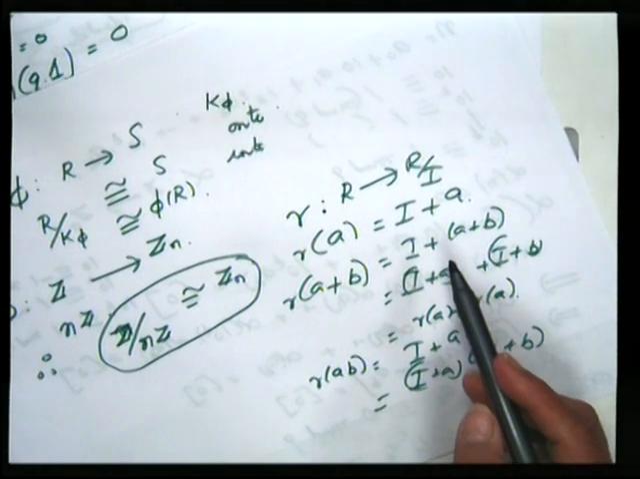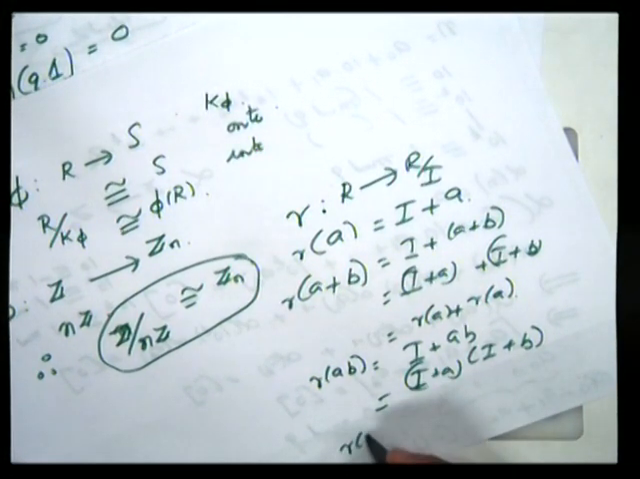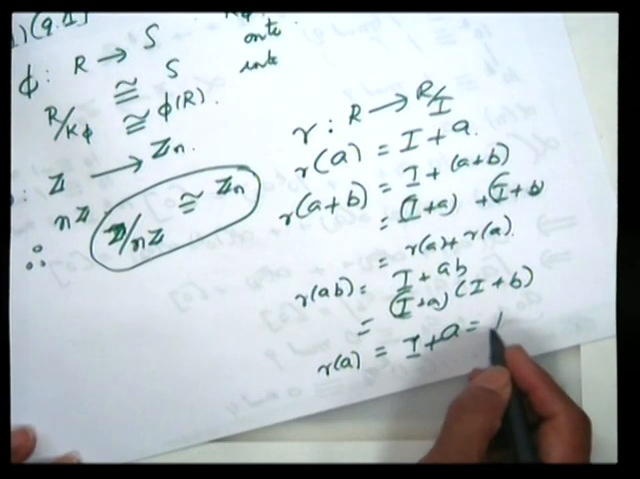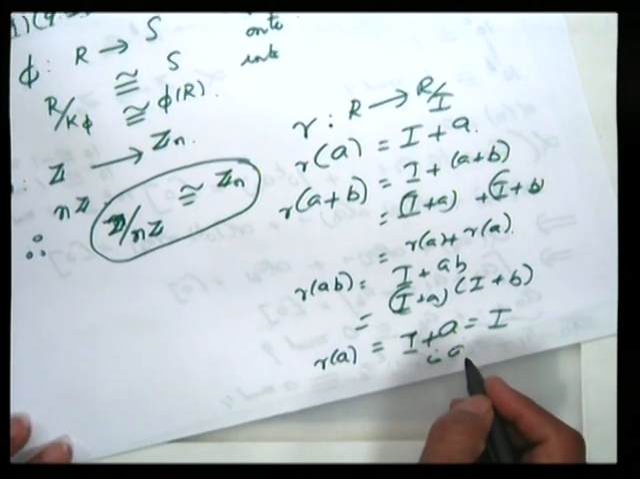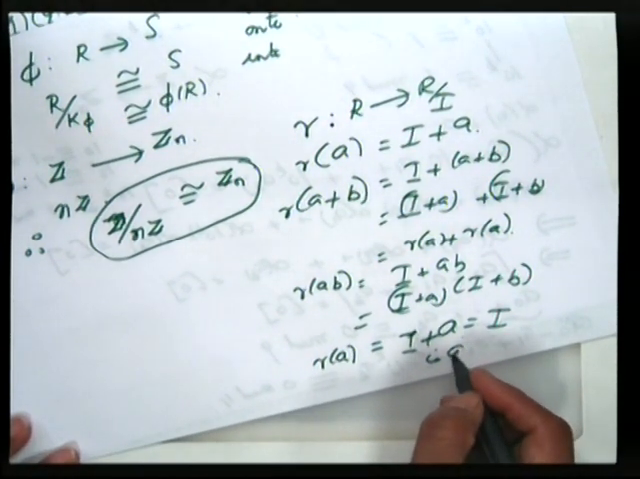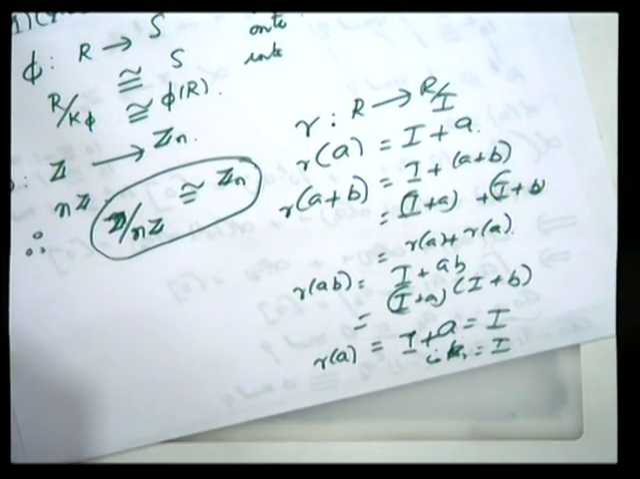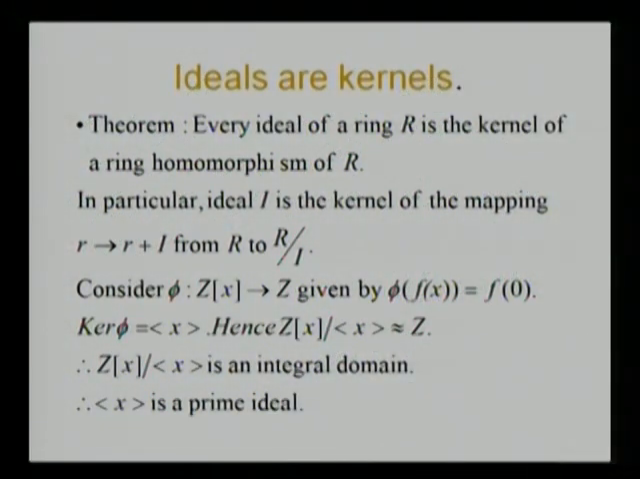What is its kernel? We are looking for elements a such that gamma of a is the identity element of R by I, which is nothing but gamma of a equal to I. That is, we are looking for elements a such that I plus a equal to I, that is a belongs to I. So the kernel of gamma is nothing but I itself. So every ideal is the kernel of the canonical homomorphism from R to R by I.